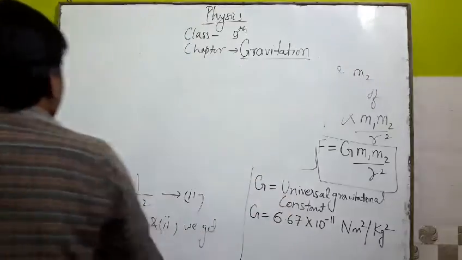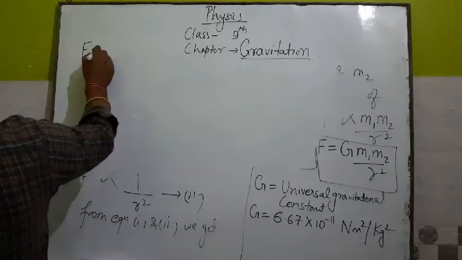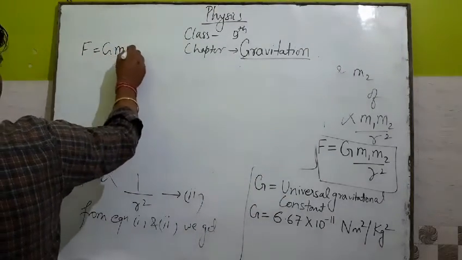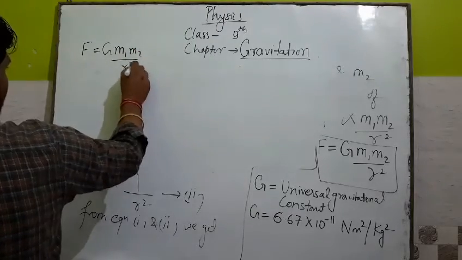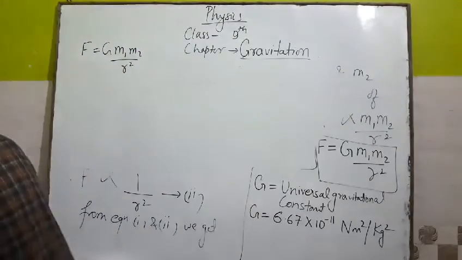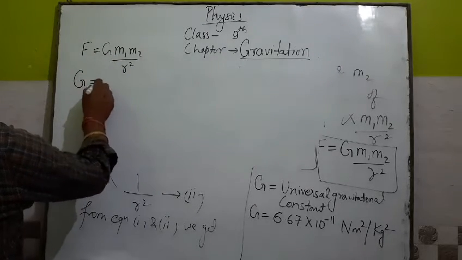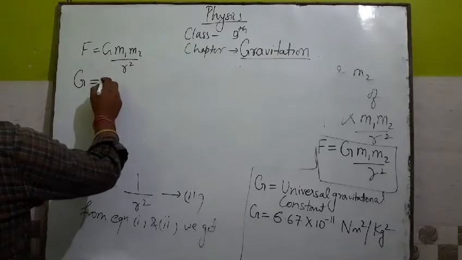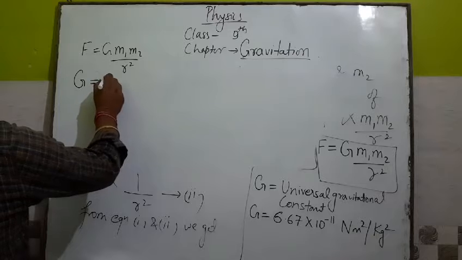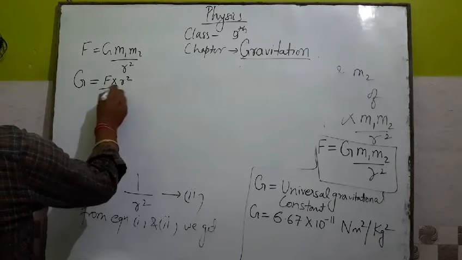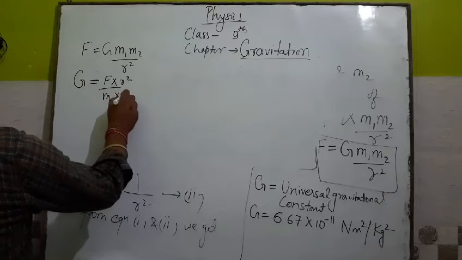The formula of force is F equal to G m1 m2 upon r square. We have to find G, so G is equal to F into r square upon m1 into m2.